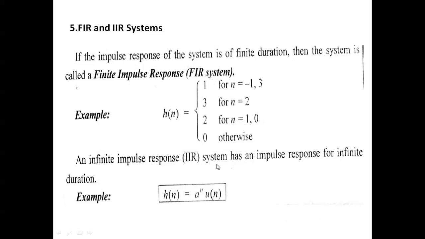An infinite impulse response, IIR, system is an example: h of n is equal to a power n u of n. So this is an IIR system example, h of n is equal to a power n u of n, where u of n is nothing but the unit step signal.